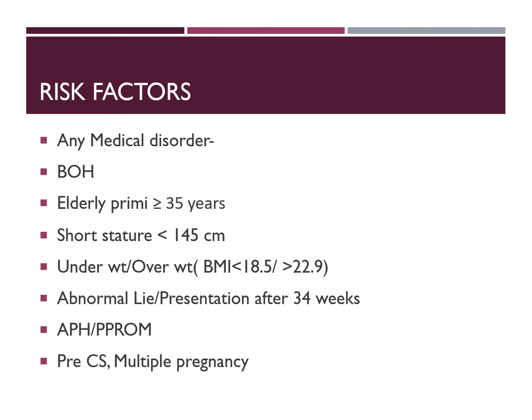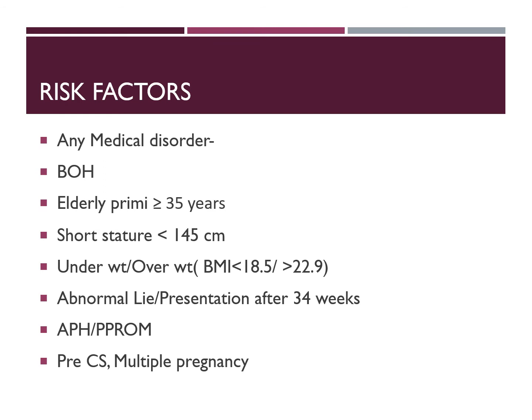If the age of the mother is more than 35 years and she is getting pregnant for the first time, she is considered an elderly primi. If the height of the woman is less than 145 centimeters, she is considered to be of short stature, and a short stature woman may have a small pelvis. So you should think of CPD, even though they may have a small baby.